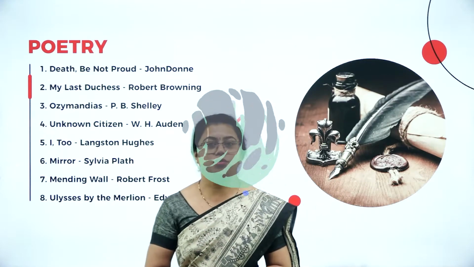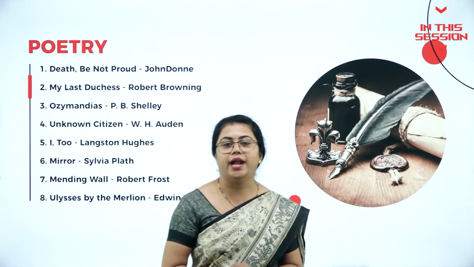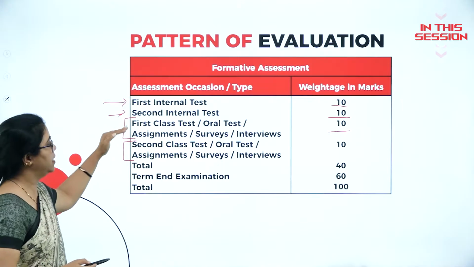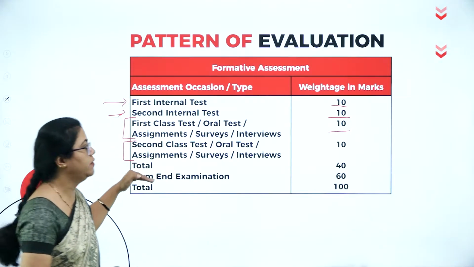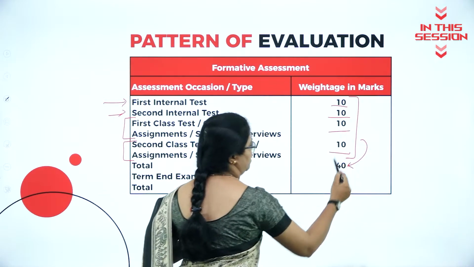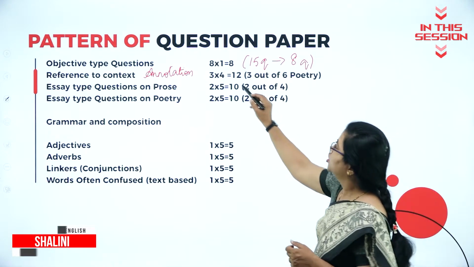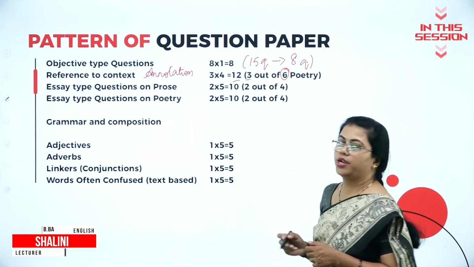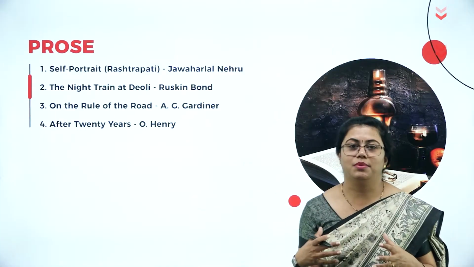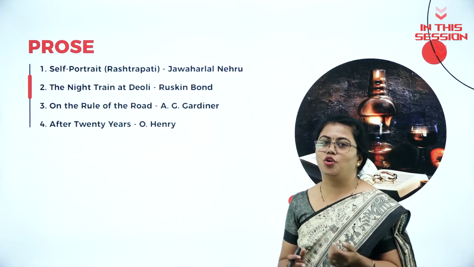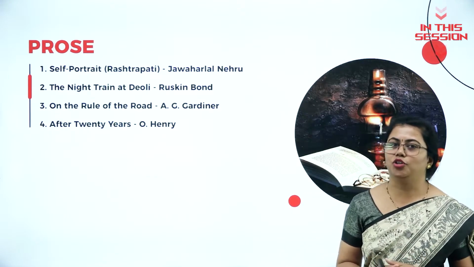John Donne is known to be a metaphysical poet, and in this Death Be Not Proud, he speaks to death. So 2 internals and 2 assignments you will have, that also for 10 marks. So all these add up to 40 marks. Annotation is for 12 marks. You need to answer any 3 out of these 6 poetry parts. Okay, he talks about the tender love that he expresses towards a girl, but he is not able to meet that girl after 2 meetings.